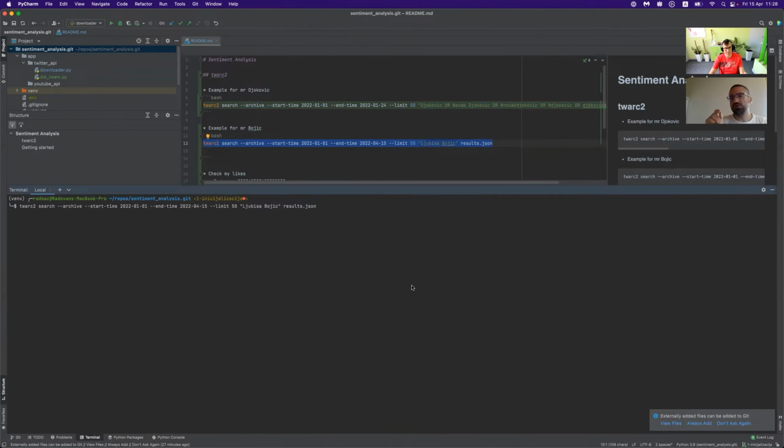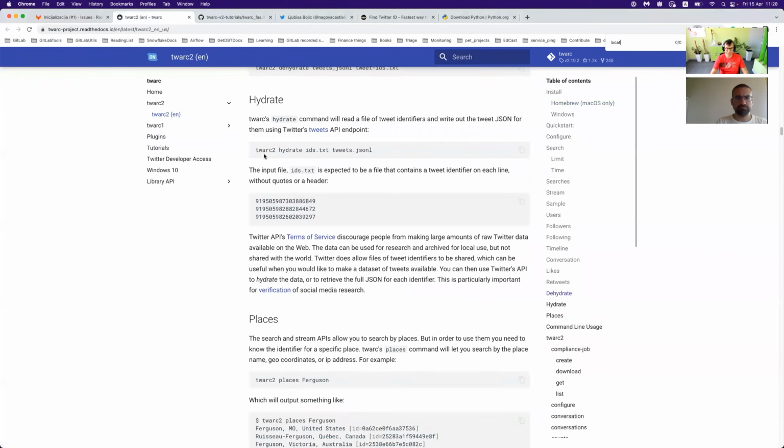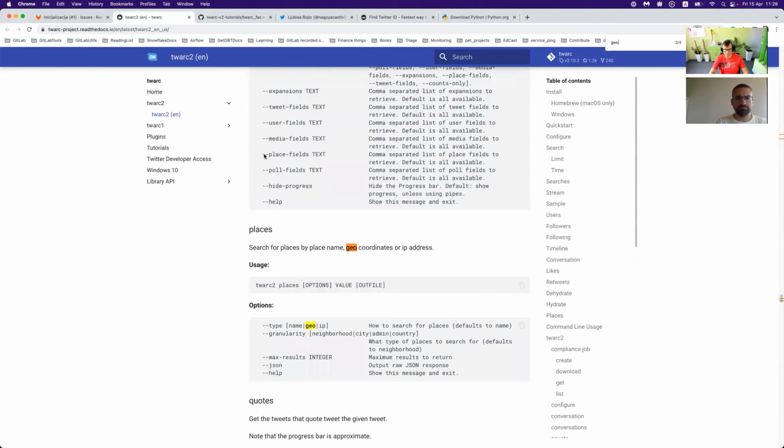What about territories that we want to gather posts from? Can we configure that? I'm not sure because I didn't check location here. What you can do, or geo coordinates. Yes, there are many options here, but I didn't figure them out for this demo.